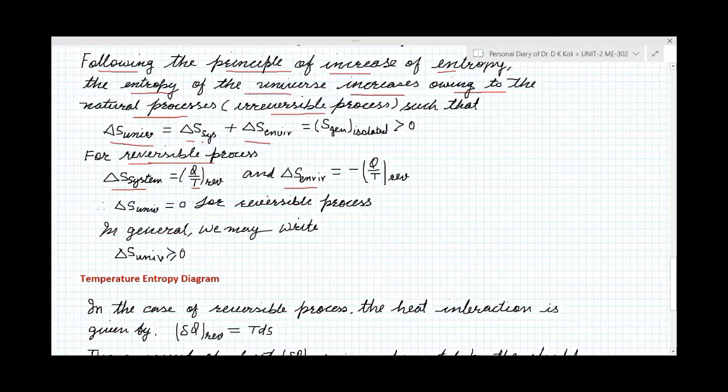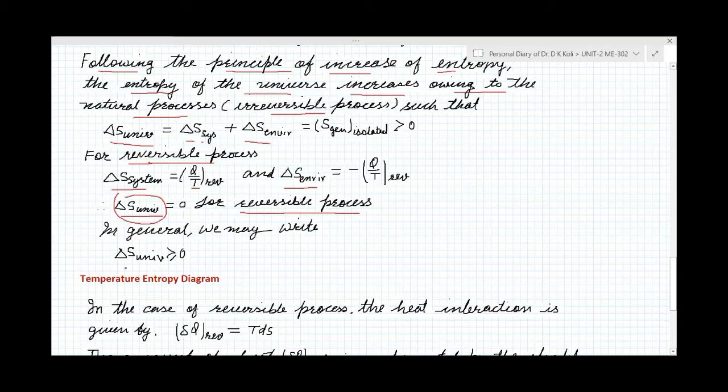Adding these two, you get del S of universe, the entropy change of the universe, equal to zero, but only for the reversible process. So in general, we can write del S universe is greater than or equal to zero. It means for a reversible process it is equal to zero, but it is greater than zero for an irreversible process.